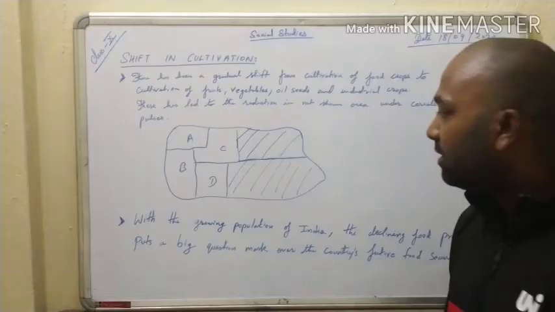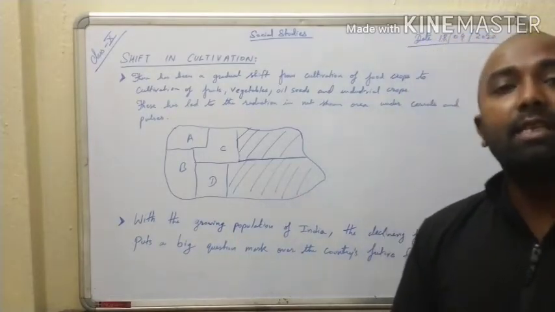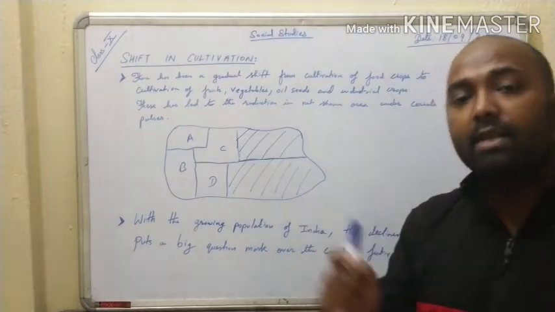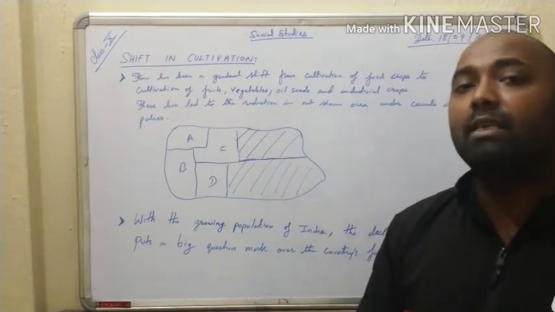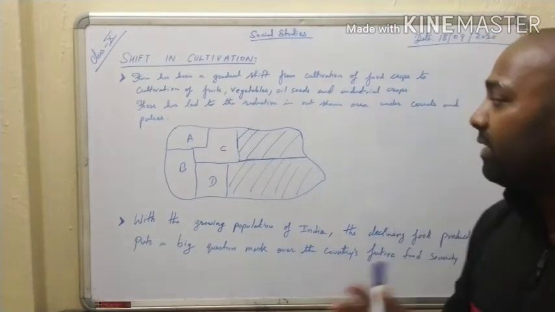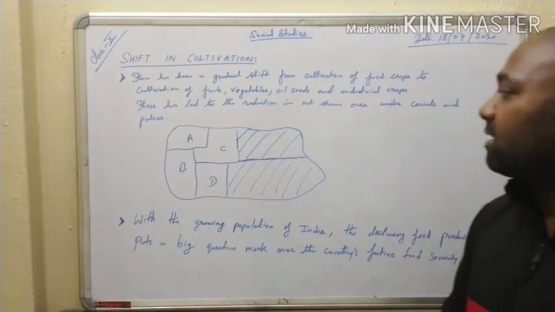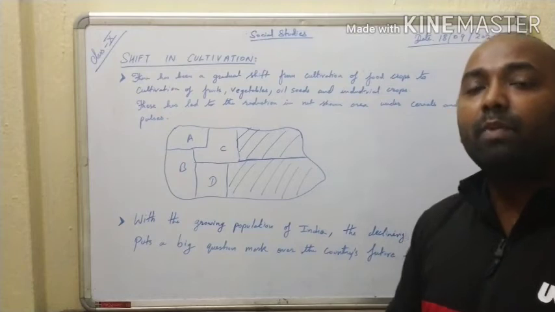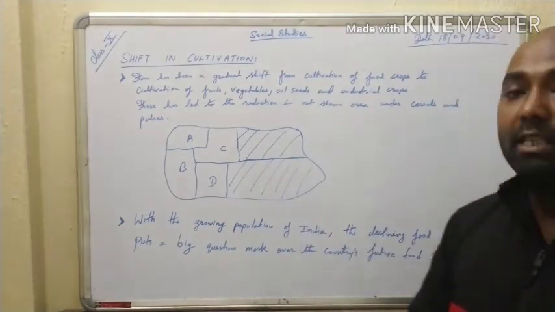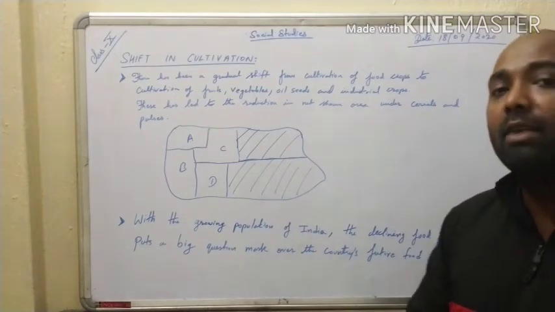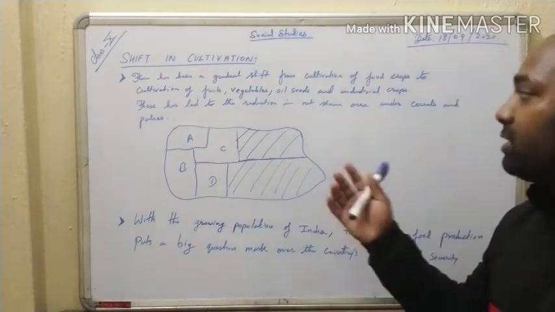So in this way the net sown area of our country is getting reduced, and it is a great matter of concern because we know that our country is the second most populated country in the world, and to fulfill the demand of the population, the country has to provide the appropriate amount of food grains. And if the net sown area gets reduced like this, then the country will be unable to provide the food grains to the people.